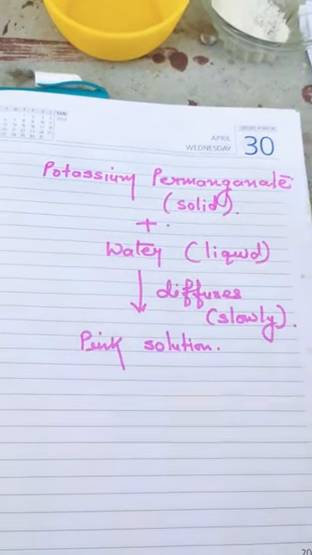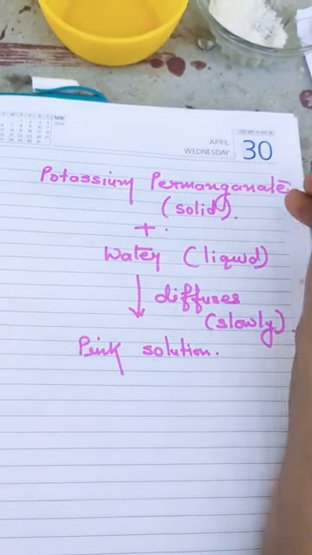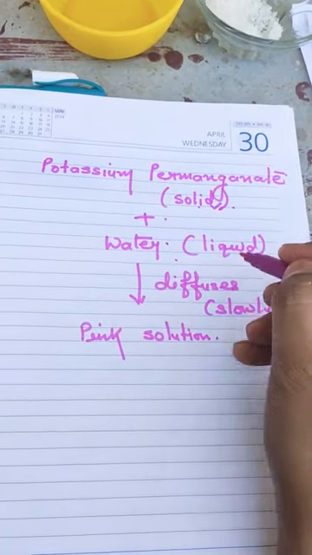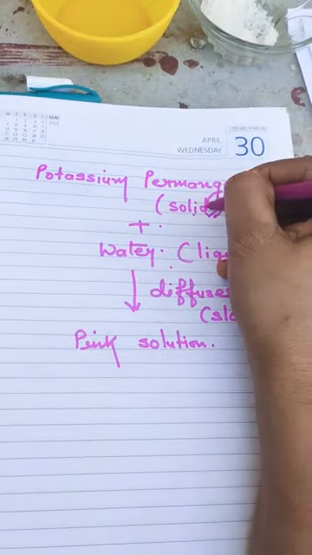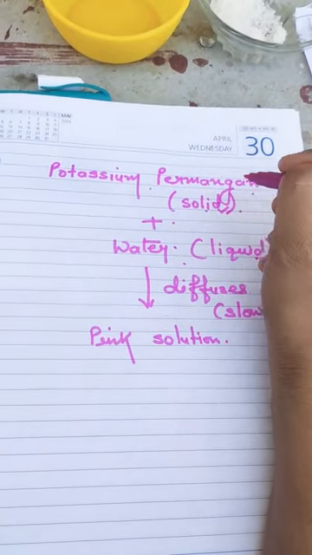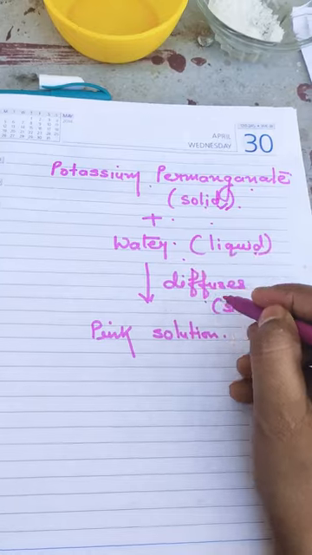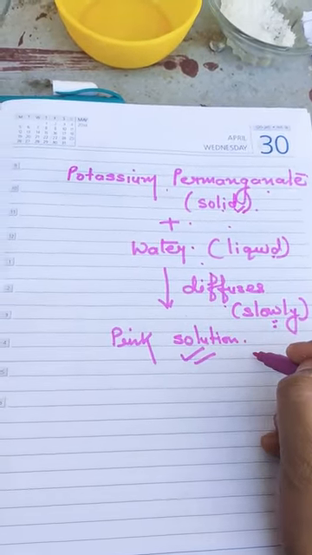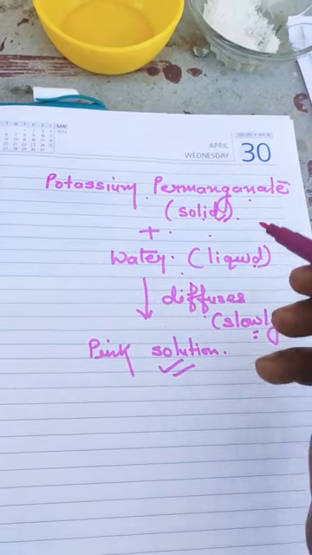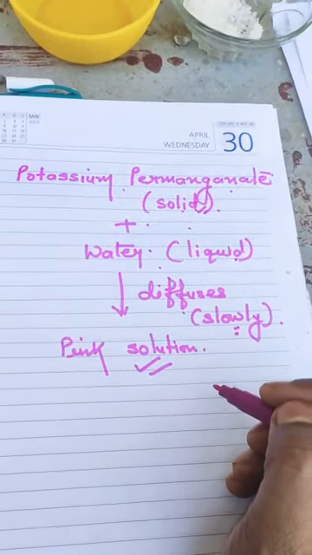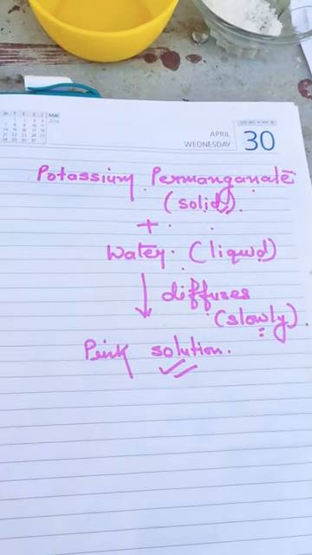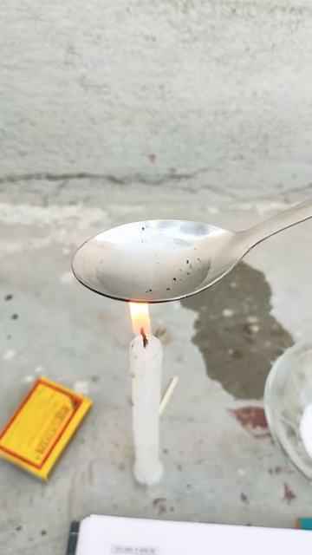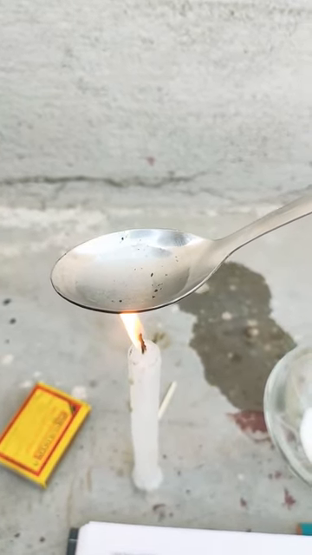One thing I missed, potassium permanganate. It is in crystal form, which is a solid. When it is mixed with water, which is in liquid form, there is diffusion. The crystals of potassium permanganate diffuse into the water, but the process is slow, and after some time the solution will turn completely pink in color. This shows that a solid can diffuse into a liquid but in a slow manner. Now you can see how the solute has completely disappeared on heating the solution.